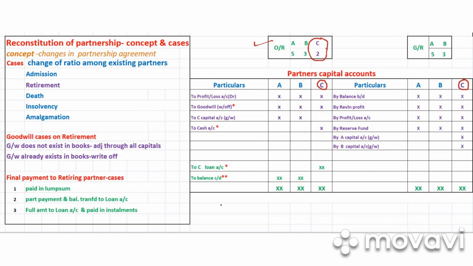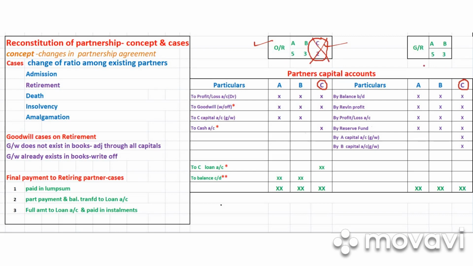Now in this simple case, C is leaving the business. When C leaves, to calculate the new ratio of the remaining partners, you just take out C's share. What's remaining? 5 and 3. 5 is to 3 remains.